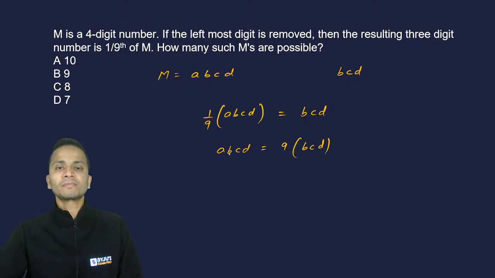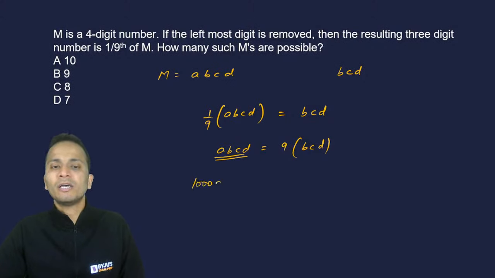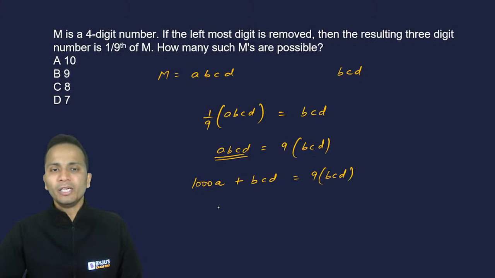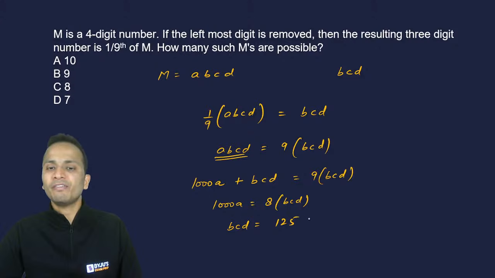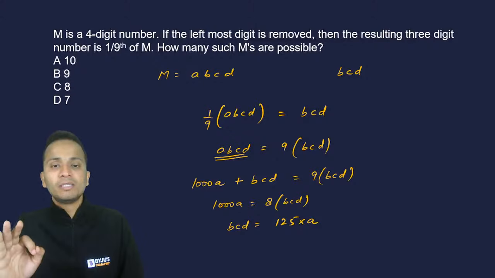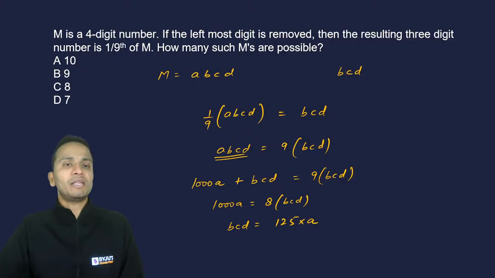All right. Now I can write this 4-digit number as 1000 A, where I have separated A, plus B, C, D, that is equal to 9 times B, C, D. So 1000 A can be written as 8 times this 3-digit number B, C, D. So this 3-digit number B, C, D is equal to 125 multiplied by A. All right. This 3-digit number is equal to 125 multiplied by A.